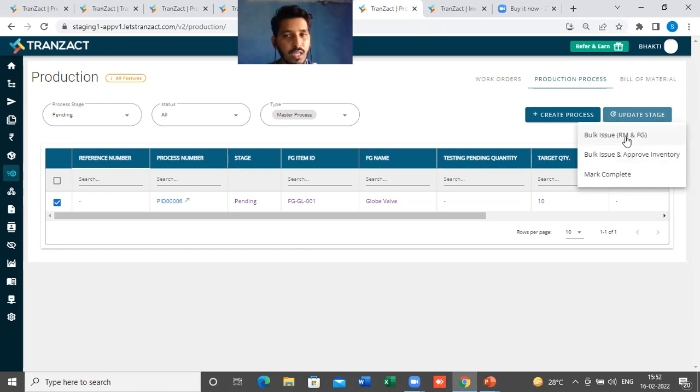Whether you want to bulk issue RMNFG, that means you want to issue the raw material, submit the finished good. Whether you want to bulk issue and approve inventory, that means if you want to automate the inventory approval, you will select this option. Or if you want to directly mark complete this.